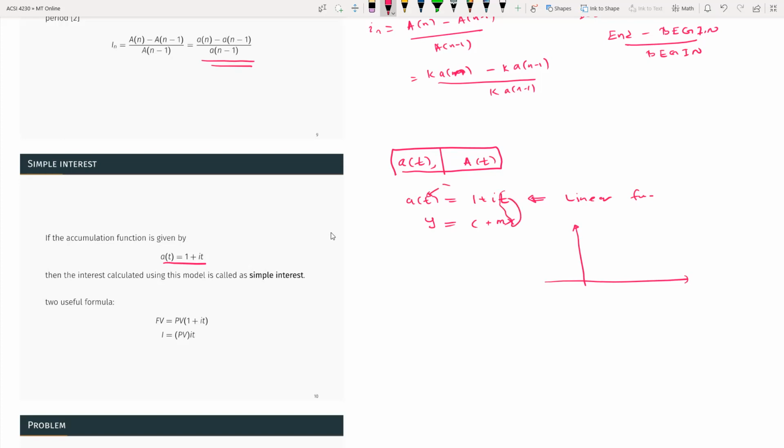This is time. This is a(t). And at time 0, a(t) is going to be 1. It's the equivalent value of 1 unit. So at time 0, you have 1 unit. So the slope is going to be i.